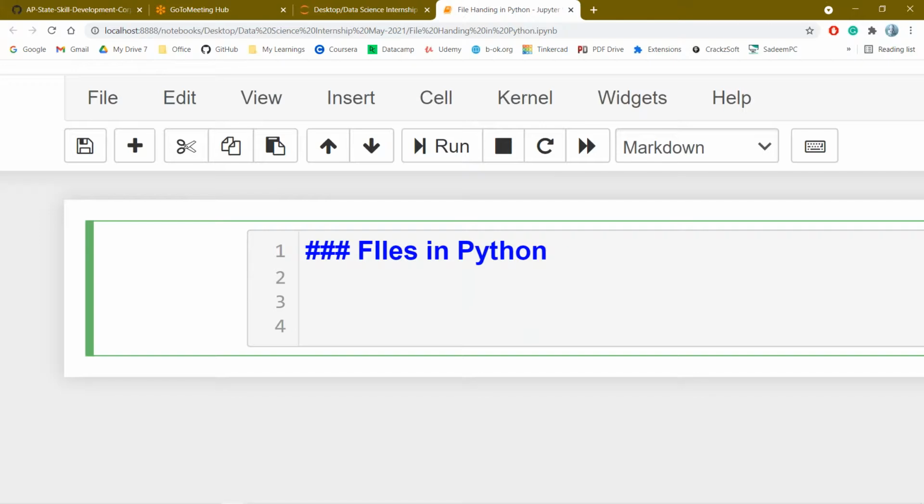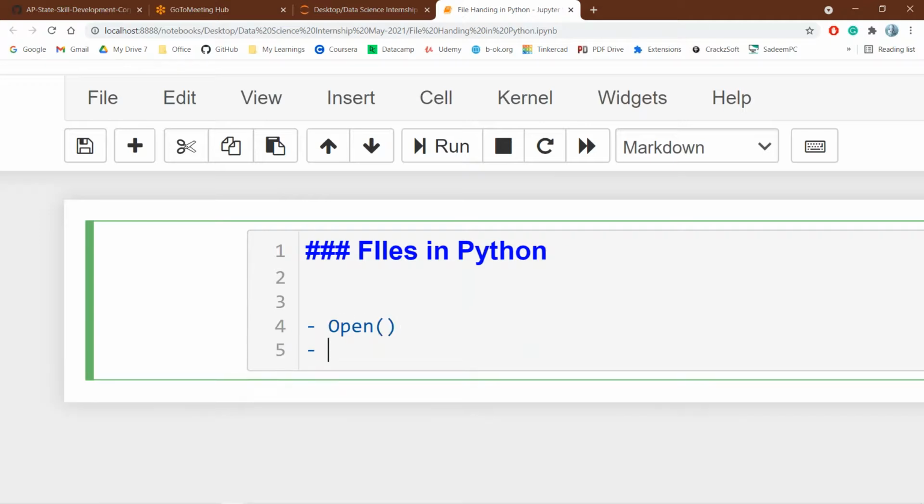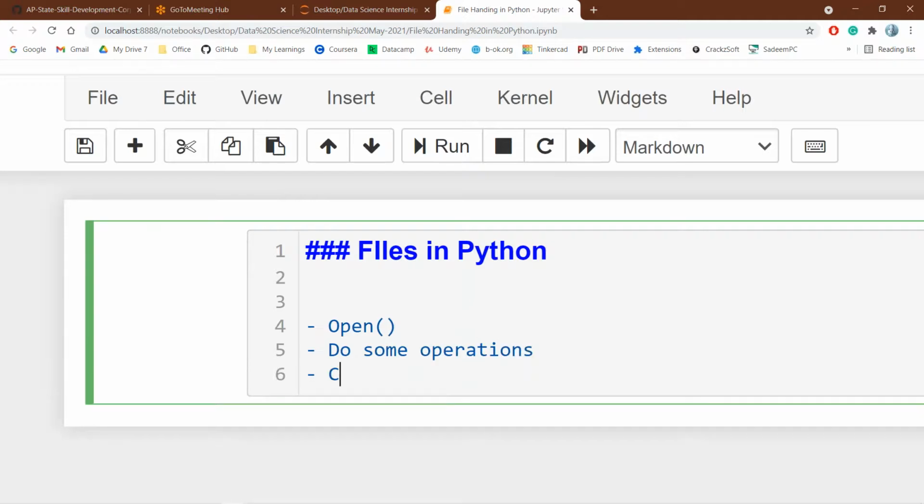Okay, everyone understood what a file is, what the purpose of handling files in Python is, and the other things? Please respond in the chat box. If you are working on files, first of all you have to open a file. These are the 3 steps you will be following while working on files. First thing is to open a file. Second thing is to do some operations. Finally, we have to close the file.